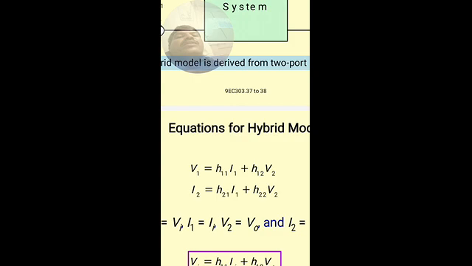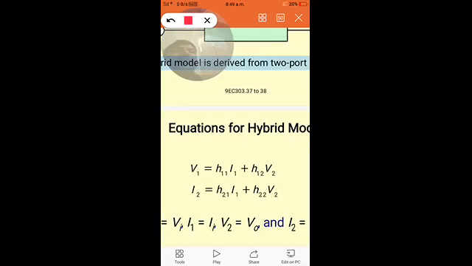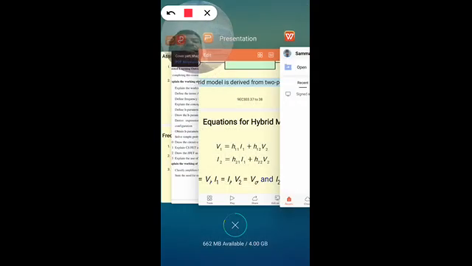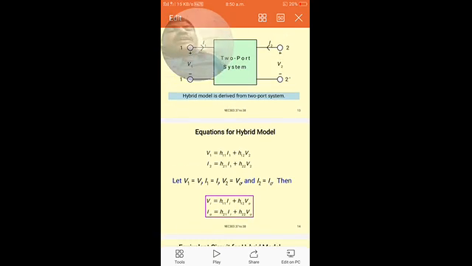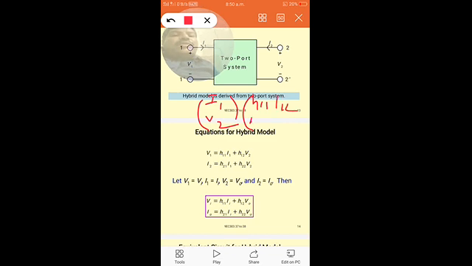So we can write this using a matrix. For any transistor we can write V1 and I2 equal to the matrix H11, H12, H21, H22 multiplied by I1 and V2.